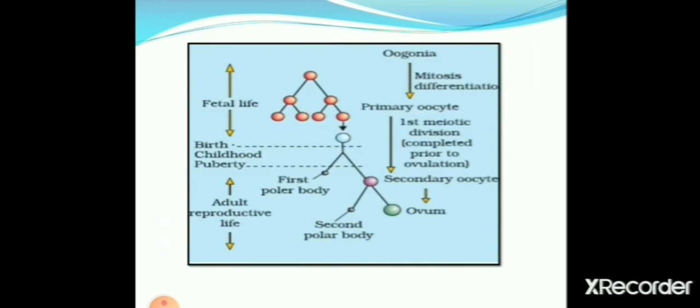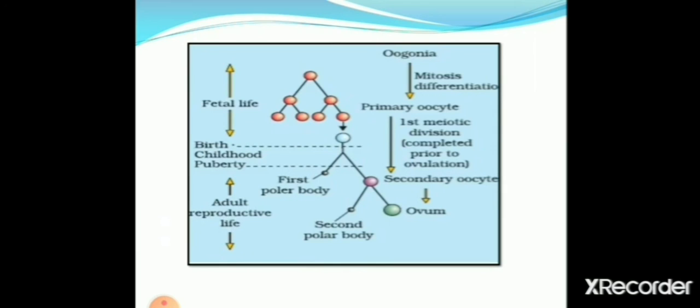This is the overall view of the process of oogenesis. You can see here oogonia undergo mitosis to increase the number of ovum mother cells, that is primary oocytes. Primary oocyte undergoes meiotic division and forms two unequal cells.